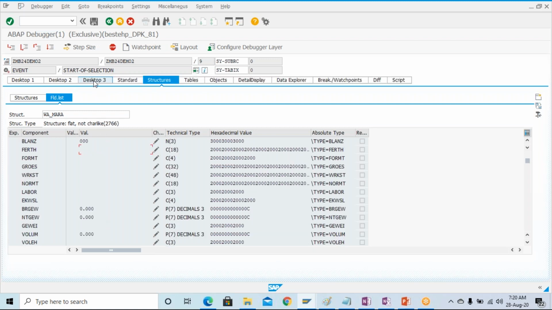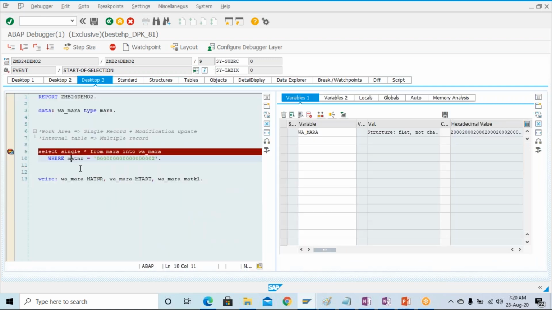Now click on this desktop 3 and press F6, and here it got executed. If anything gets executed successfully, such as a select query, you have one system variable that is known as sy-subrc.